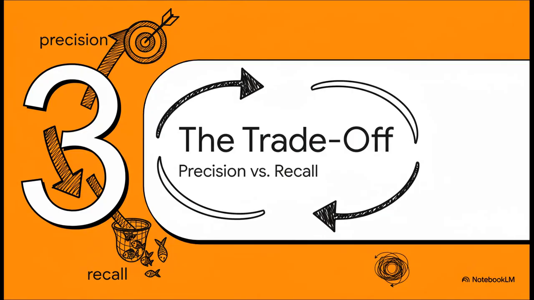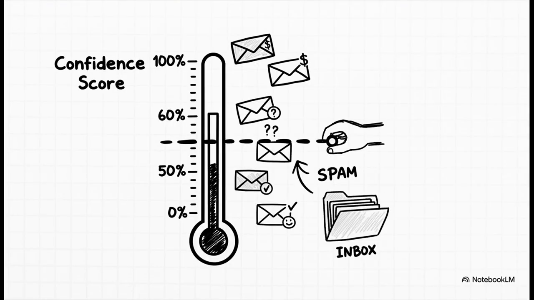Okay, but here's the inevitable catch. This is the tricky part. In a perfect world, we'd have 100% precision and 100% recall. But in the real world, they're almost always fighting each other. Pushing one up often means pulling the other one down. So why does that happen?